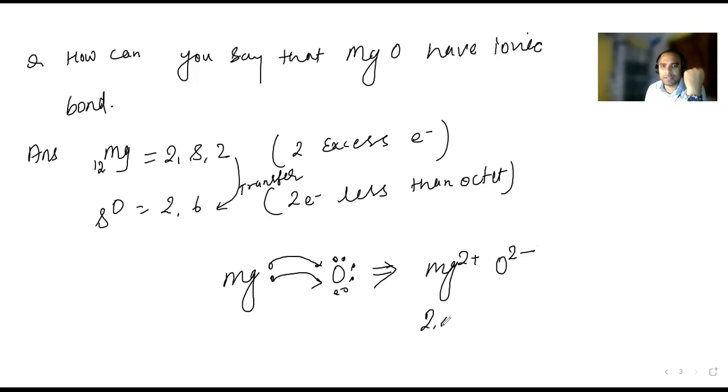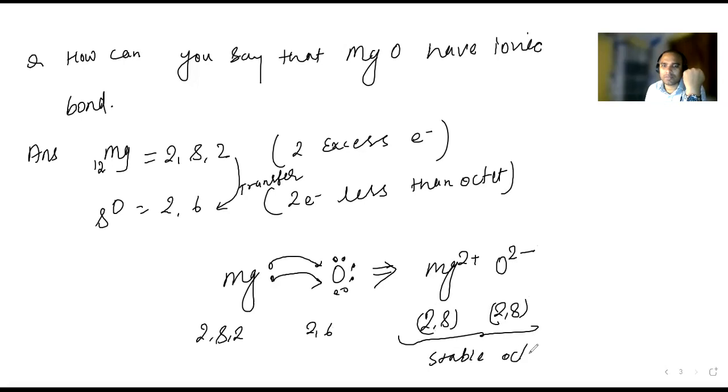Here the configuration was 2, 8, 2, and here it was 2, 6. After transfer, 2, 8 and 2, 8. So this is going to be what? A stable octet. Can you understand? Yes, sir. Okay. So can I change the page or do you want to write this?